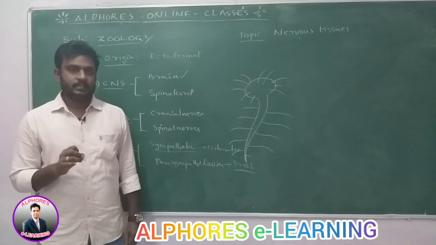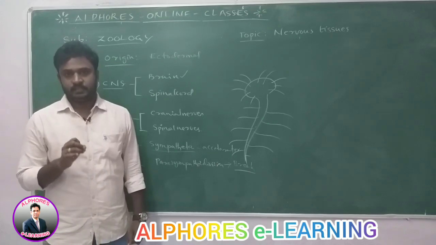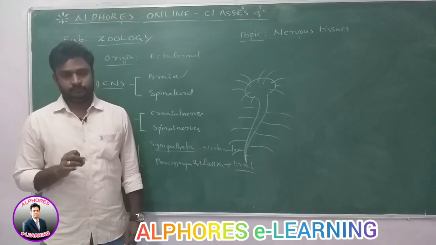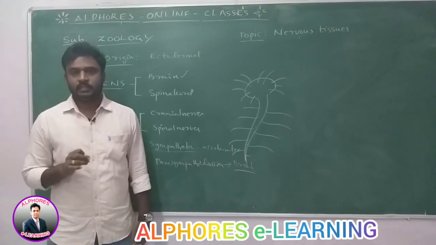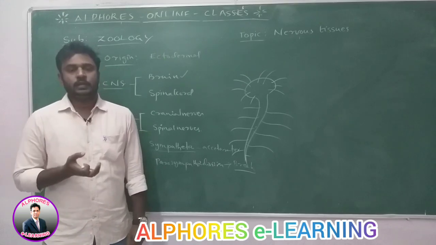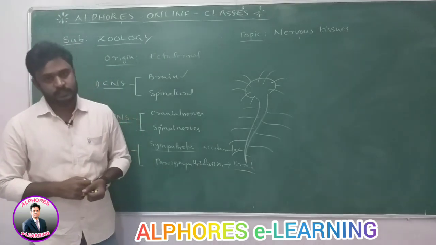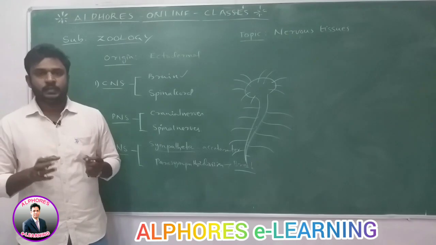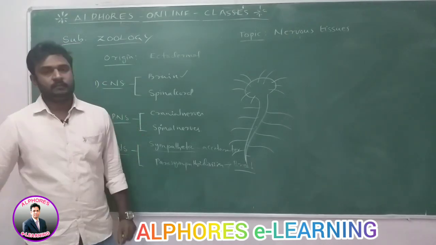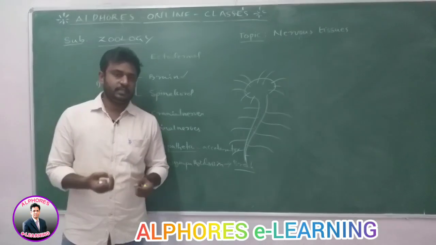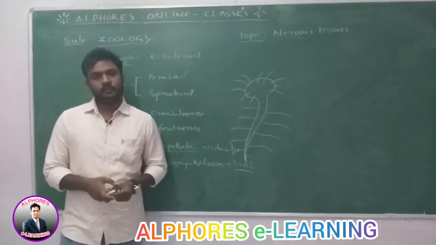And what are the cells present in the nervous system? Nervous tissues are the most important tissues present in our body, which control and coordinate different organs and organ systems. So what are the cells present in the nervous tissues? Tissue means a group of cells which perform a similar function.